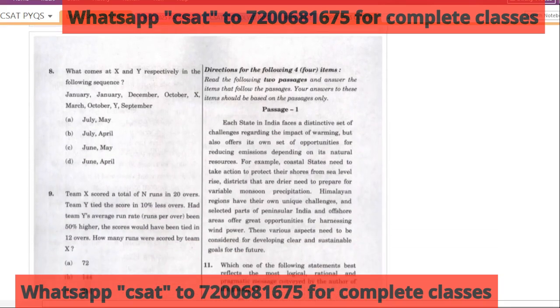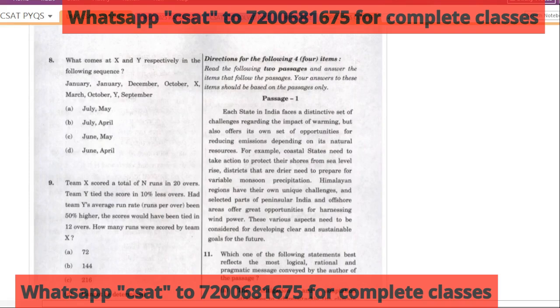Okay, now see the next passage here, which will be question number 10 or 11, I think 11. Okay, every state in India faces a distinctive set of challenges regarding the impact of warming, but also offers its own set of opportunities for reducing emissions. Okay, each state in India has a different type of warming, and they have their own opportunities to solve it. Now, for example, they are giving coastal states. They need to take action against shore-related sea level rise and all those things. Okay, and the drier districts need to prepare for monsoon precipitation.